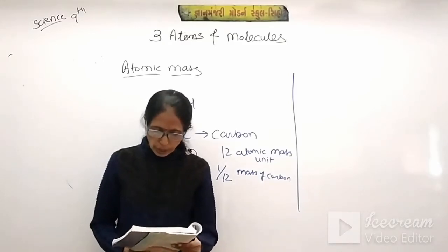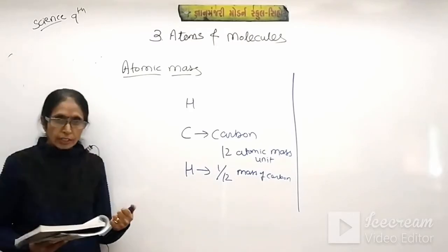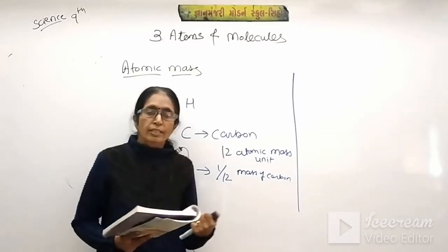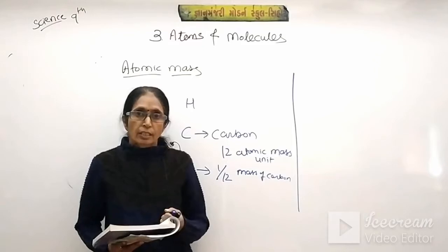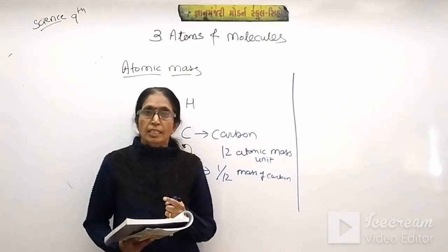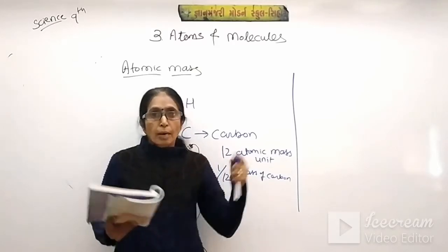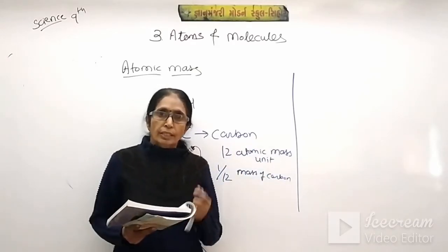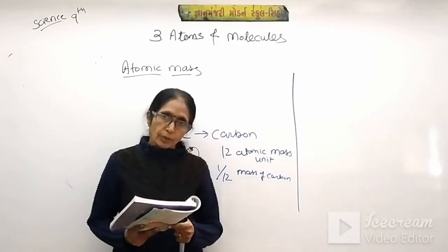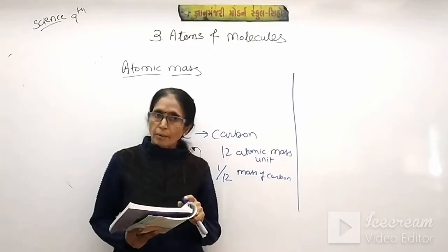A very interesting example is given in your textbook. One watermelon is there, and if it is cut into 12 pieces, then the mass of one piece is 1 upon 12 times the mass of the whole watermelon. This is just an example.